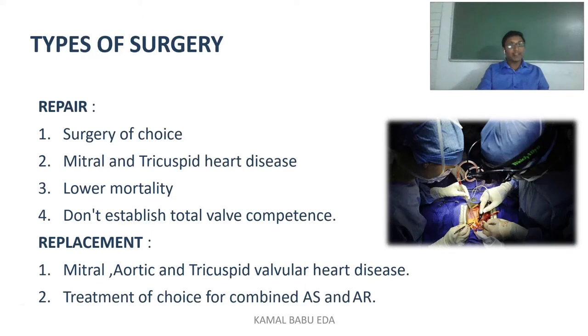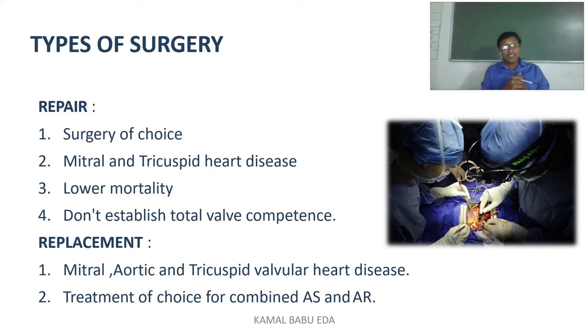Coming to the topic, we have two types of choices here. We have repair and we have replacement. Mainly the repair is done in case of mitral valve and tricuspid valve heart diseases. It helps to lower the mortality rate, and it becomes a choice whether to go for replacement or repair. If they have a choice, mainly they will choose repair, because it is cost effective. So in mitral valve and tricuspid valve diseases, they mainly go for repair, which lowers the mortality rate.